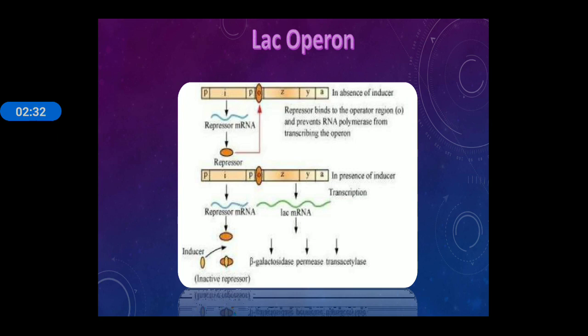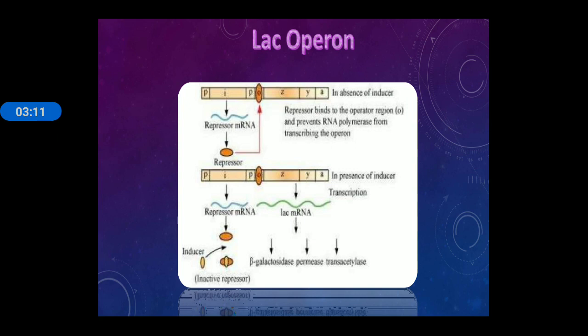Here you can see I, P, O, Z, Y, A. ZYA is the structural gene, O is the operator area, P here is the promoter, and the I gene leads to the formation of mRNA. This IPOZYA is the set of genes present on the DNA segment. This I gene leads to the synthesis of repressor mRNA, and this mRNA forms the repressor protein, and this repressor protein binds to the operator area,